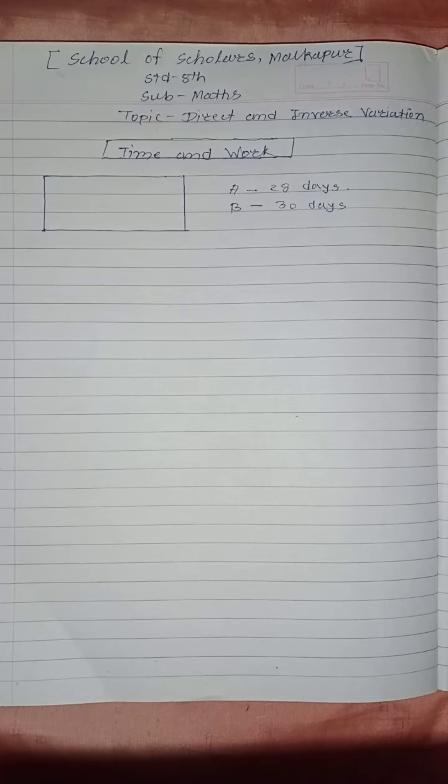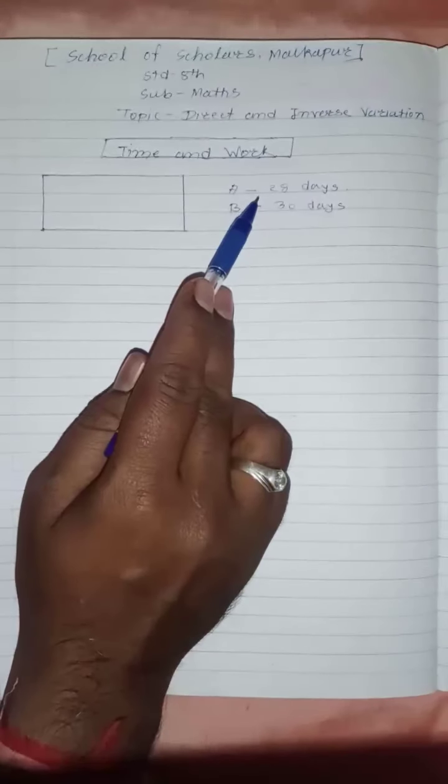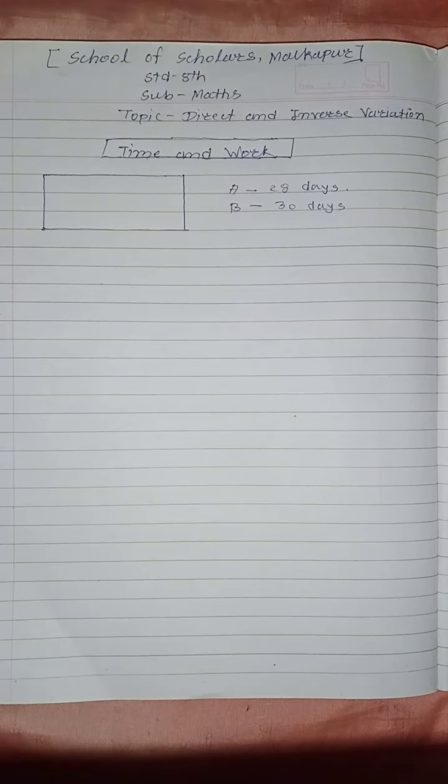This kind of question will be asked to you in the topic time and work. Because this is totally based on logic, we have to apply logic here. I know very well that A can finish the work in 28 days and B can finish the work in 30 days.